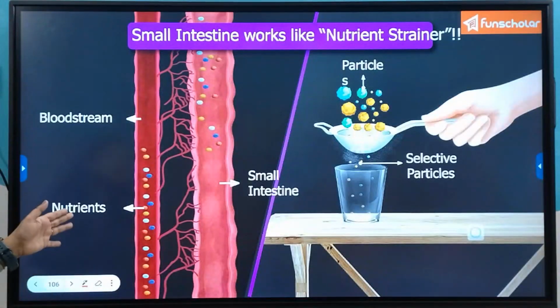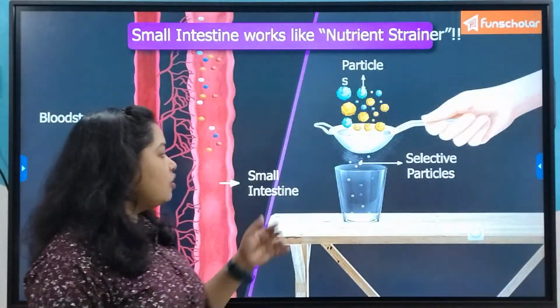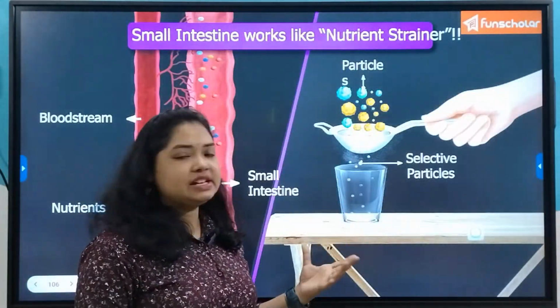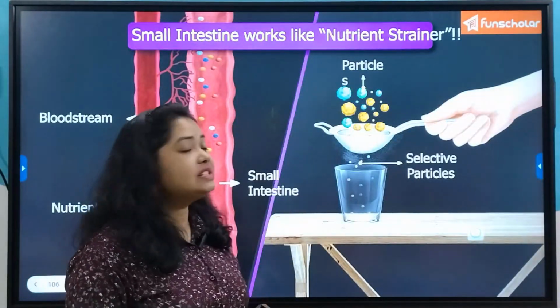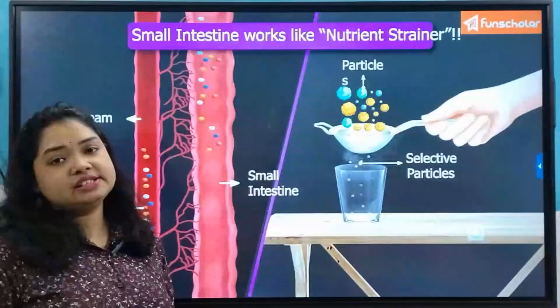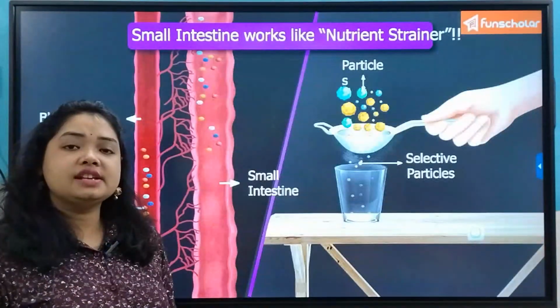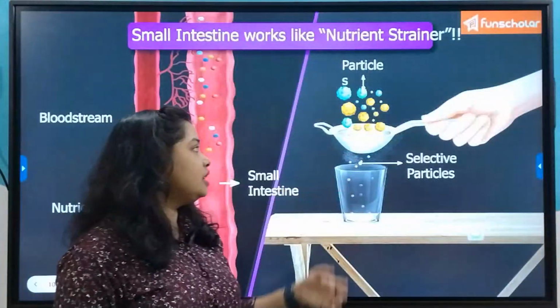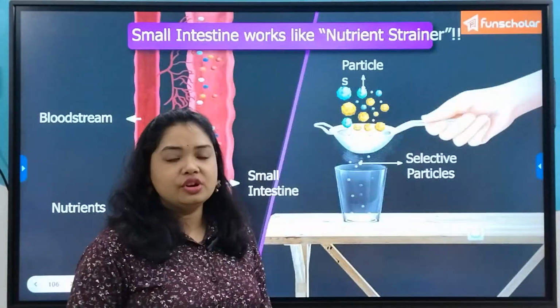See, the small intestine works like a nutrient strainer. Just like in a strainer, what happens? The strainer acts as a selective membrane through which only the desirable particles can pass, but the undesirable particles get captured on the other side as the residue.